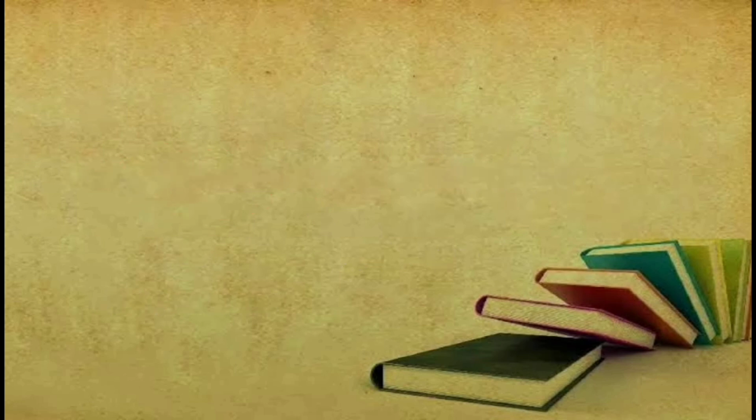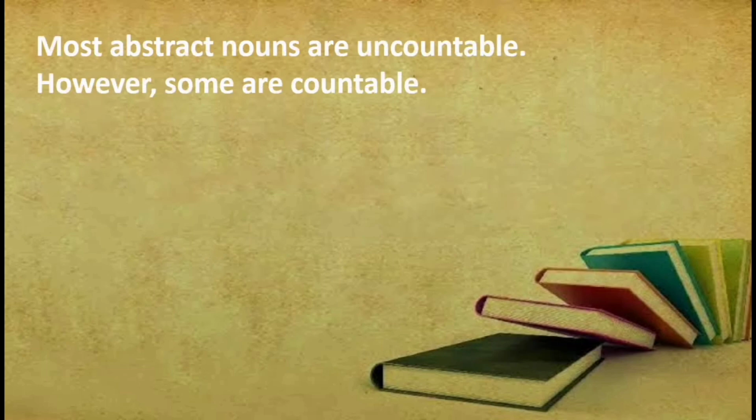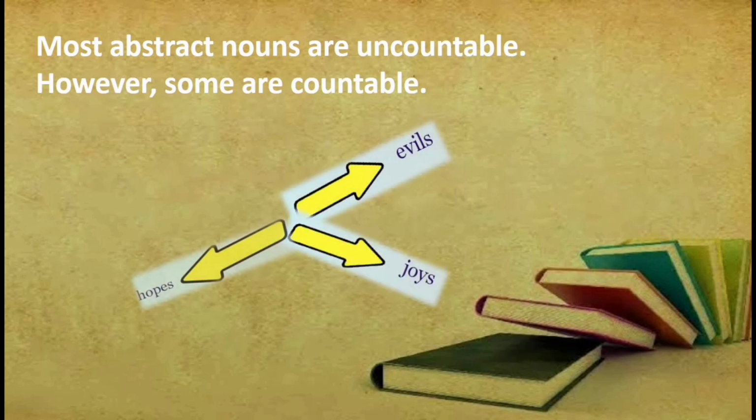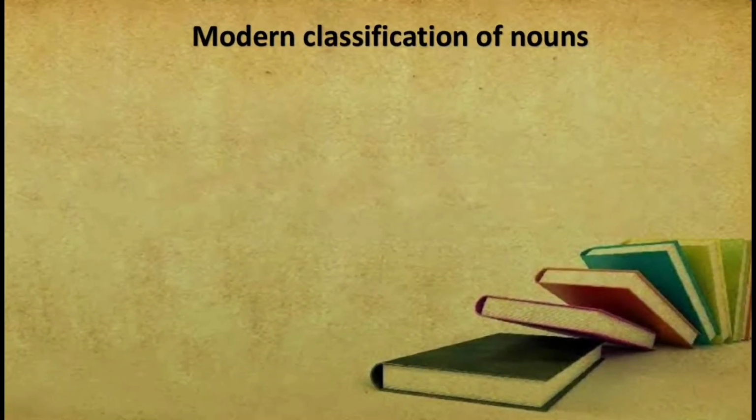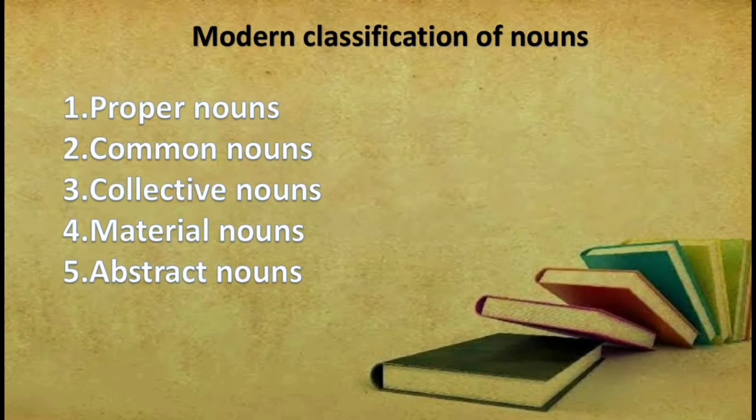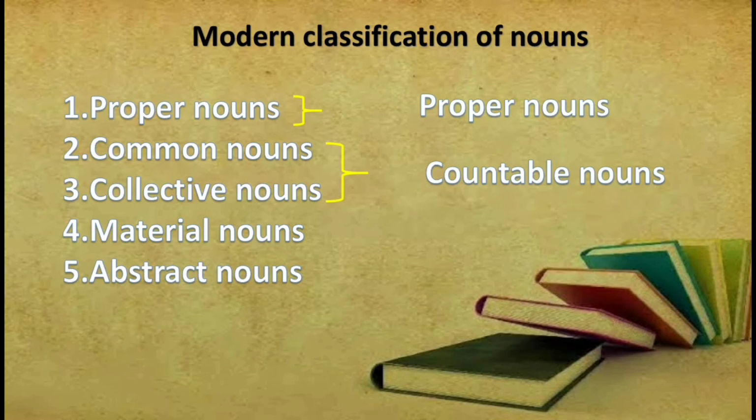Please remember, most abstract nouns are uncountable. However, some are countable. The words like evils, joys, hopes, and dreams are countable, and countable nouns are followed by plural verbs. Now let us see the modern classifications of nouns. Traditionally, there are 5 types of nouns, and the modern classification is based on these 5 nouns. For example, proper nouns, common nouns and collective nouns are countable nouns, so they are put together as countable nouns.